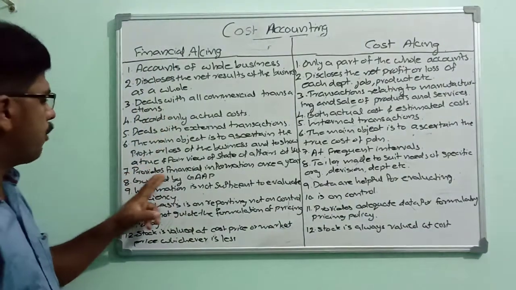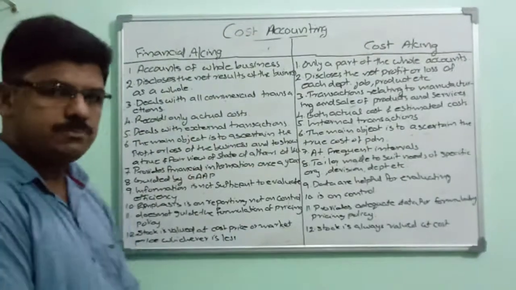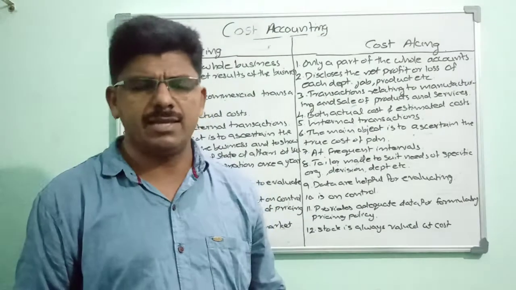Next, number 7, provides financial information once a year. Financial accounting provides financial information once a year.